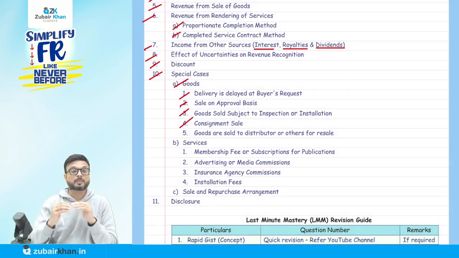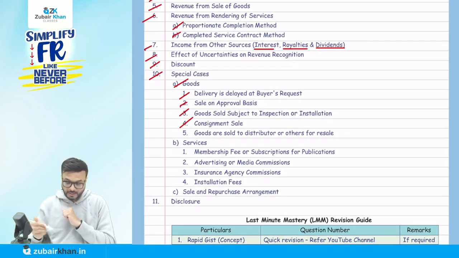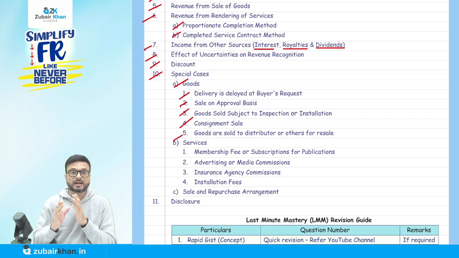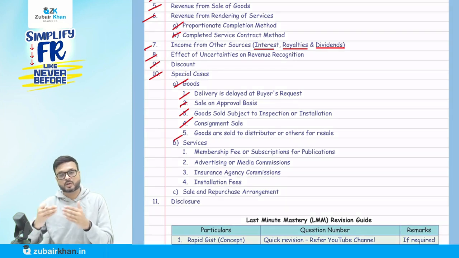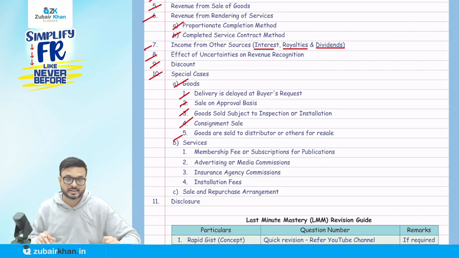Consignment sale: when goods are sold by the consignee to a third party, then it will be recorded as sales in the books of the consignor. If goods are sold to a distributor with the same risk transfer, it will be recorded as sales immediately. Otherwise, when the goods are sold by the distributor to the customer, then it will be recorded as sales.